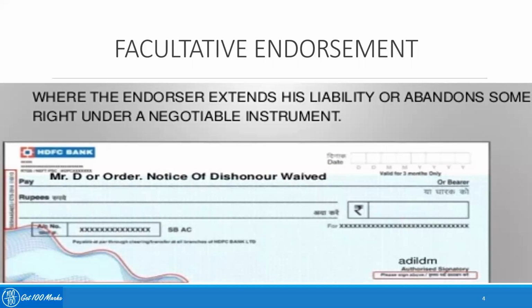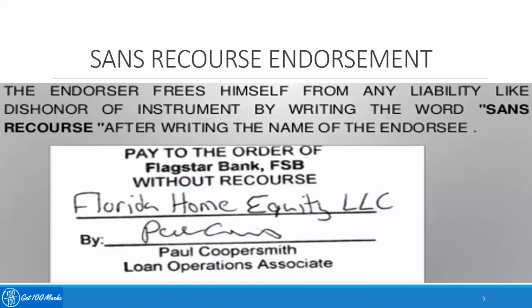Coming to the second one, which is a facultative endorsement, where the endorser extends his liability or abandons some rights under a negotiable instrument. For example, in this case, Mr. D says that, okay, you do not need to give me a notice of dishonor, waived. So this is an example of a facultative endorsement where the endorser is giving up certain rights under the particular negotiable instrument.